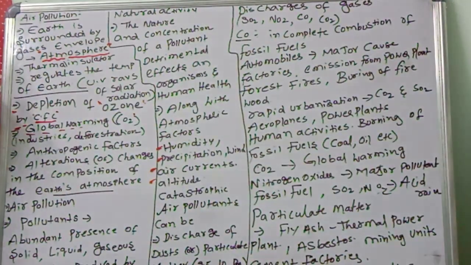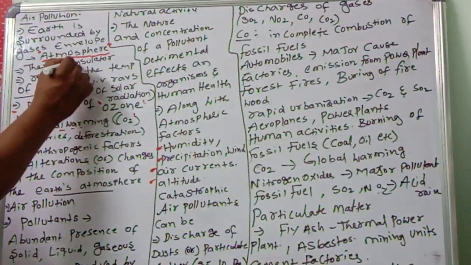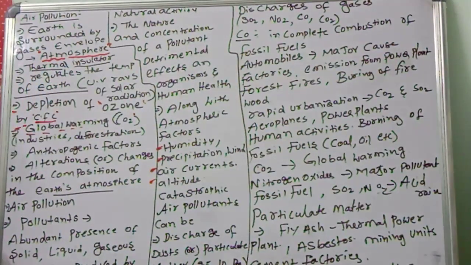Earth is surrounded by gases, you know very well. It is called the gaseous envelope, the atmosphere. The atmosphere is mainly a thermal insulator, and it regulates the temperature of Earth.